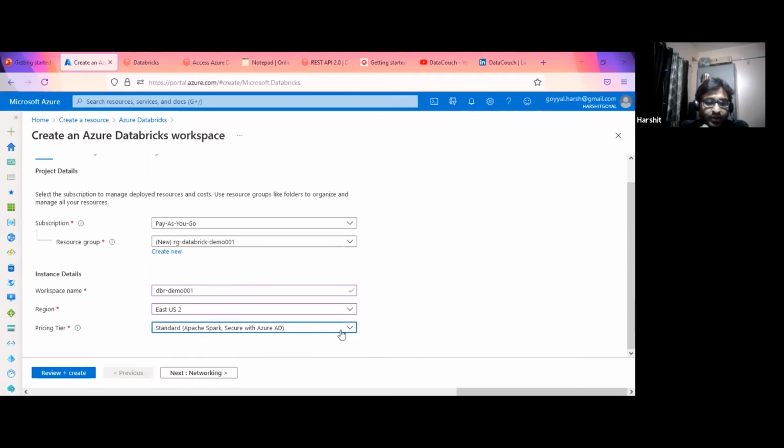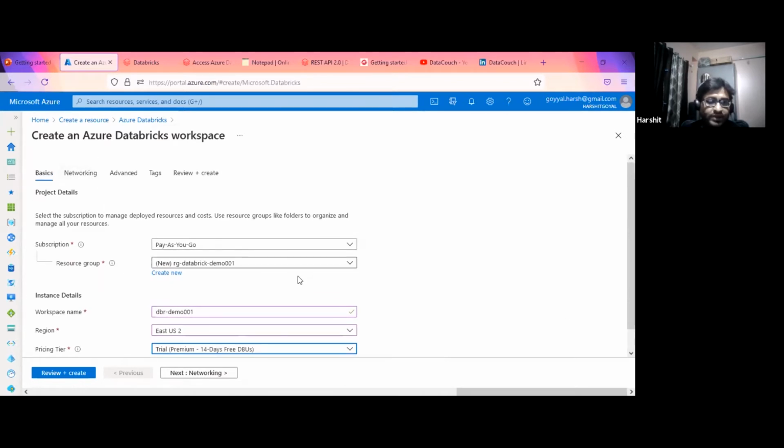Next is the pricing tier. Currently there are three pricing tiers we can be charged under. One is Standard, which is Apache Spark with secure Azure AD integration. The second is Premium, which has role-based access control, and the third one is a trial. We can use the trial, because this is the first time using it within this subscription. To start with, we only need to fill in this much.